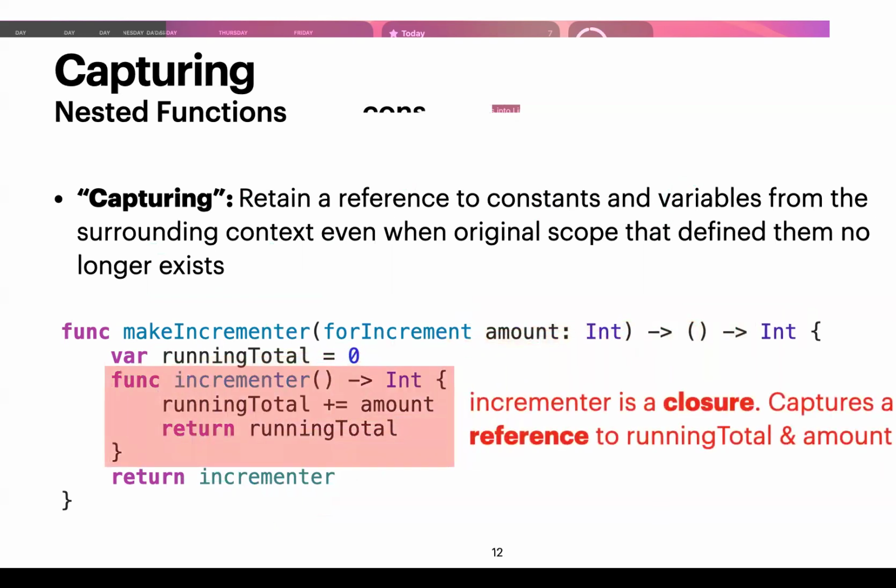So again, incrementer is a closure. It can capture, it can get a reference to runningTotal and amount, even if makeIncrementer goes away. So it has pointers to runningTotal and amount. It can keep track of them.